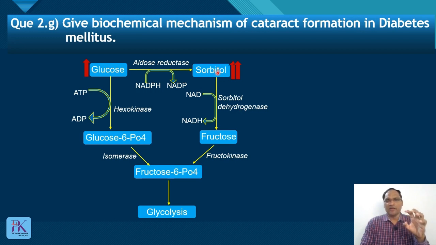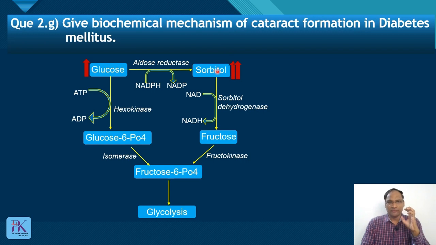Secondly, sorbitol has very low affinity for sorbitol dehydrogenase. So there will be very little conversion of sorbitol to fructose, and sorbitol concentration will increase. Another important point is the low permeability of sorbitol in the lens. It cannot move easily outside the lens, so more sorbitol will accumulate.